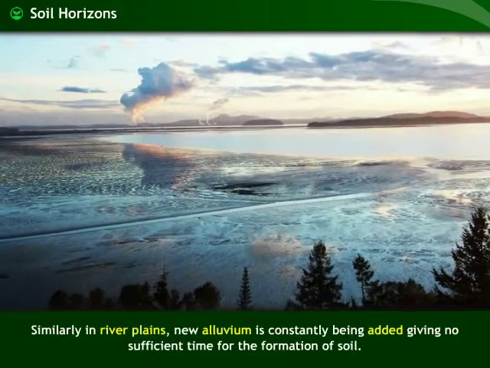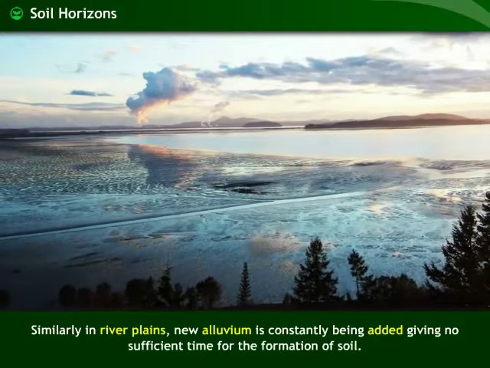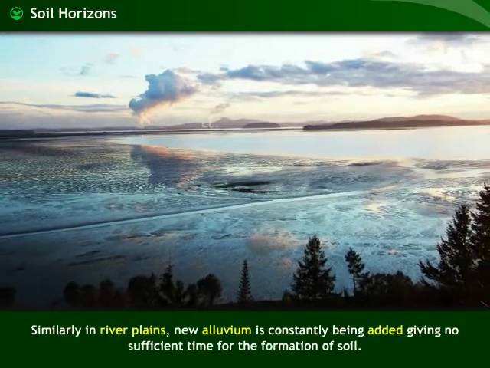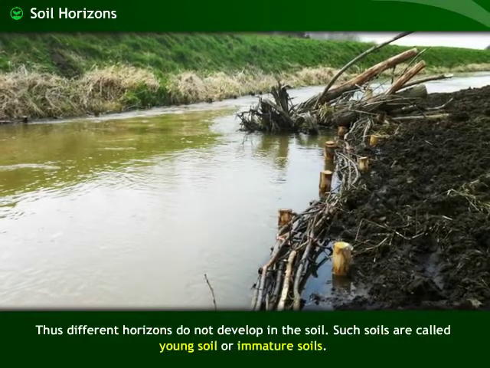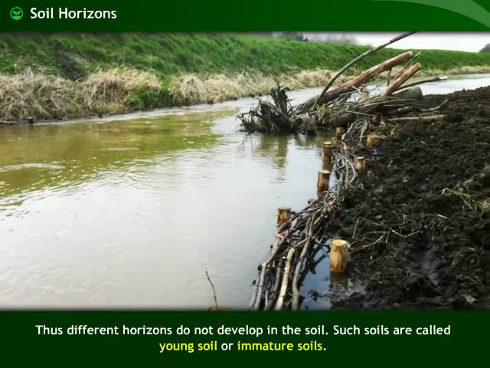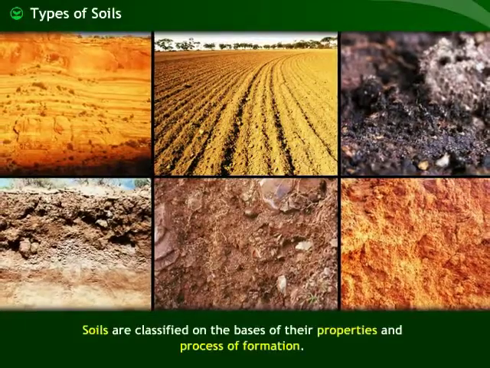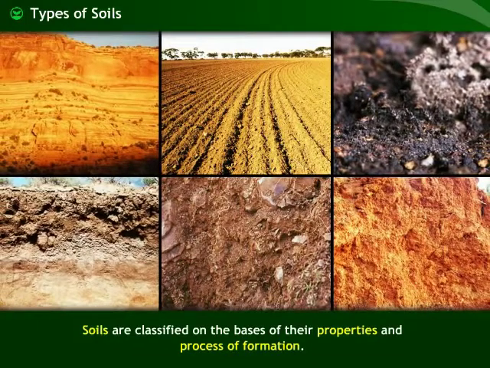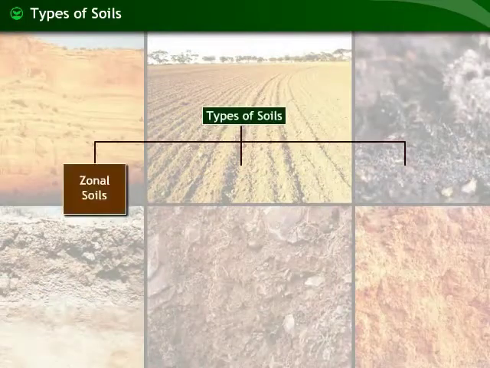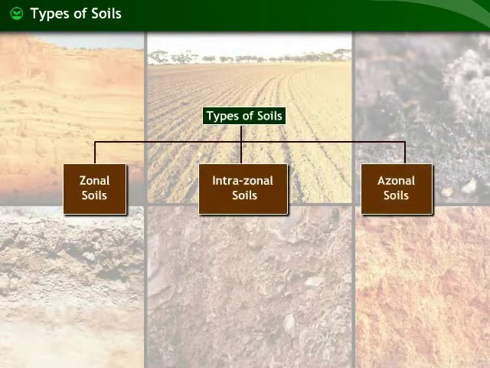Similarly, in river plains, new alluvium is constantly being added, giving no sufficient time for the formation of soil. Thus, different horizons do not develop in the soil. Such soils are called young soils or immature soils. Soils are classified on the basis of their properties and process of formation. They are zonal soils, intrazonal soils, and azonal soils. Let us learn each of them in detail.